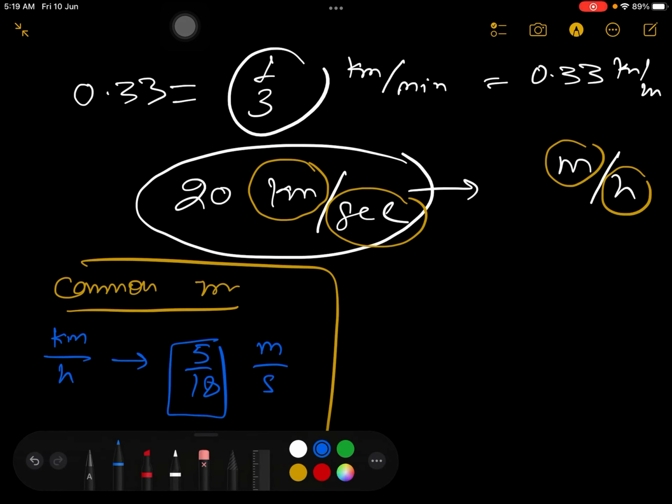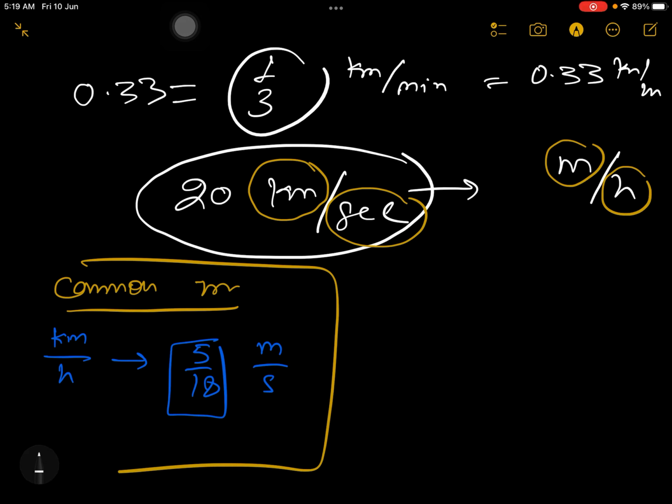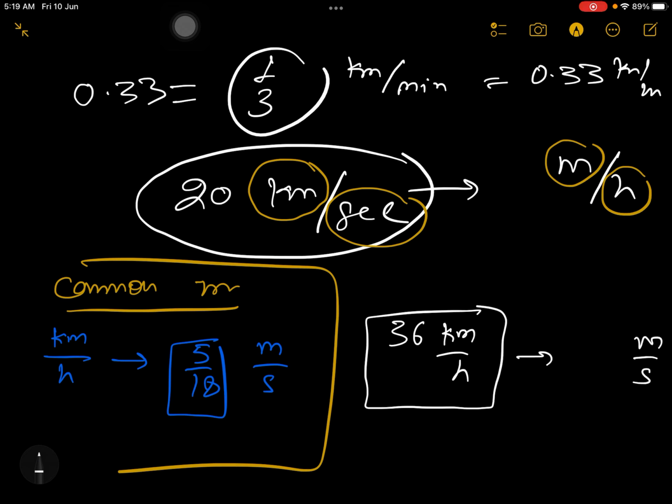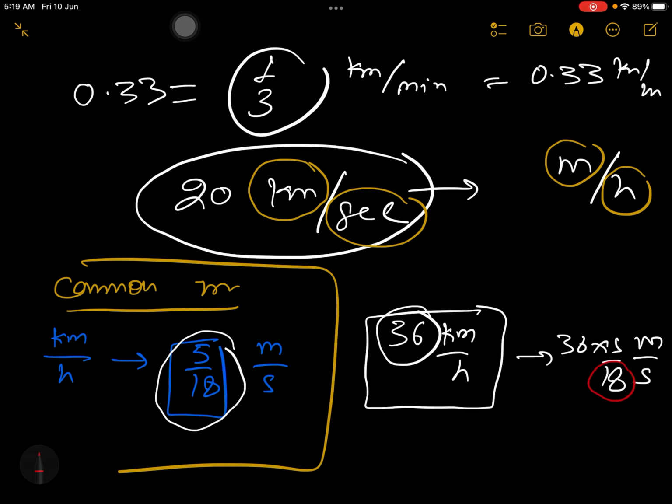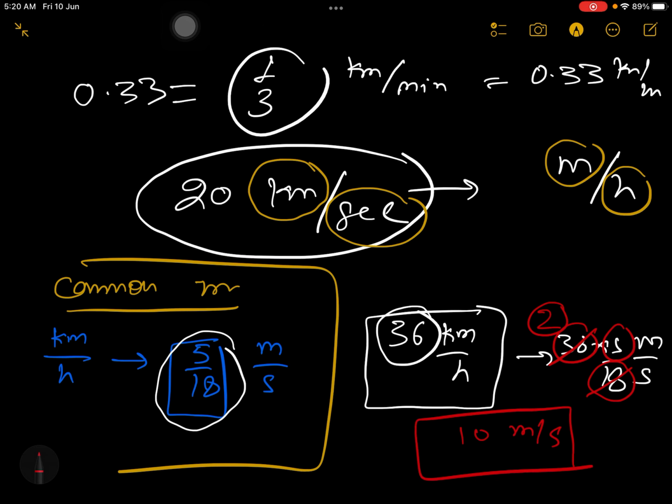For example, suppose you have 36 kilometer per hour, and you want to convert this total answer into meter per second. Simple trick, multiply by 5 by 18, which means 36 into 5 by 18. Then solve again. This 18 and this 36 you cancel 2 times, so 18 and 2 will come here, this 2 and 5 you multiply, so 10 meter per second will be your new answer.